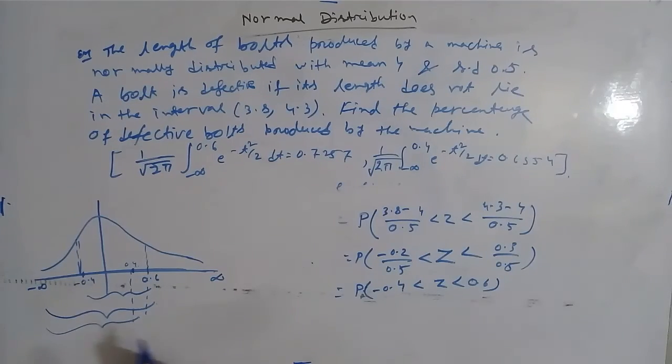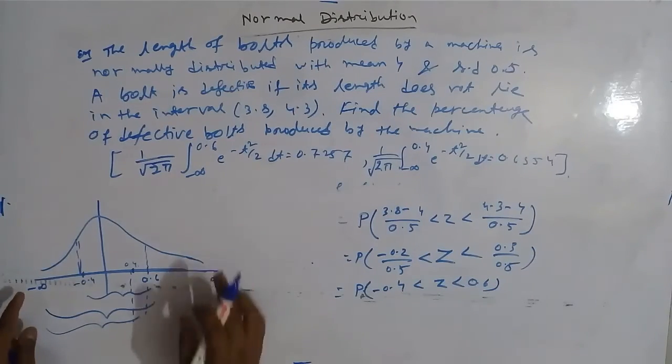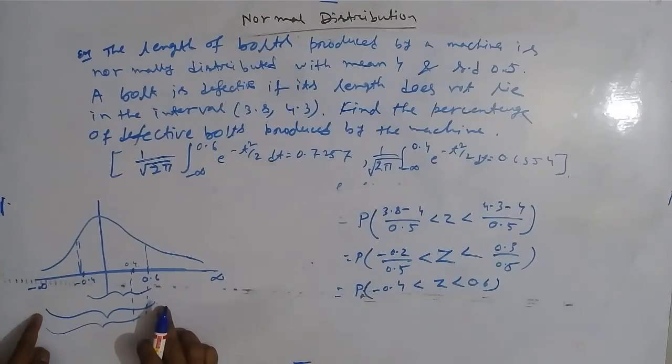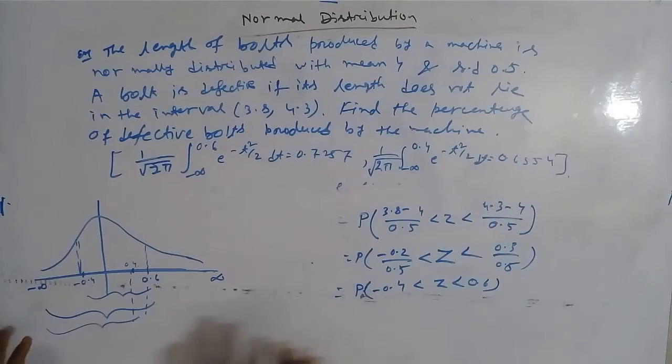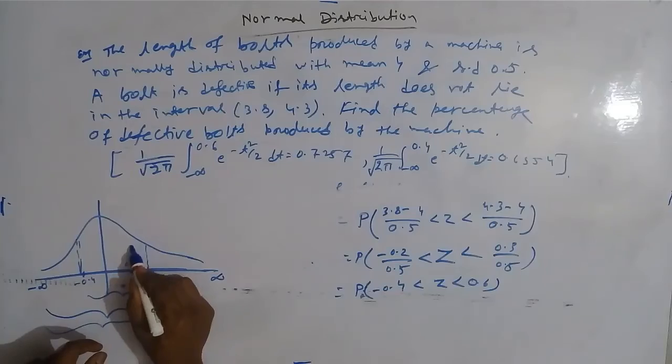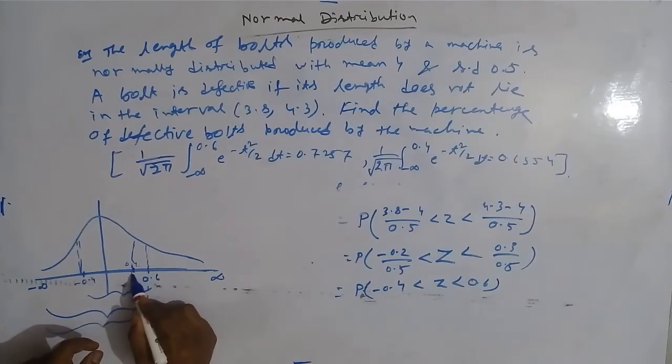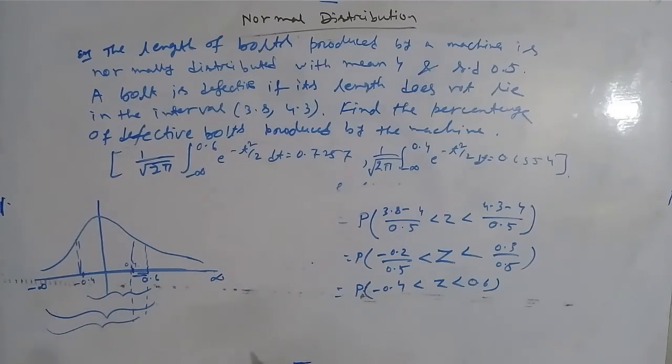So we have to find minus 0.4 to 0.6. Now if from the area under the interval minus infinity to 0.6 we subtract the area from minus infinity to 0.4, then we will get the area under 0.4 to 0.6.